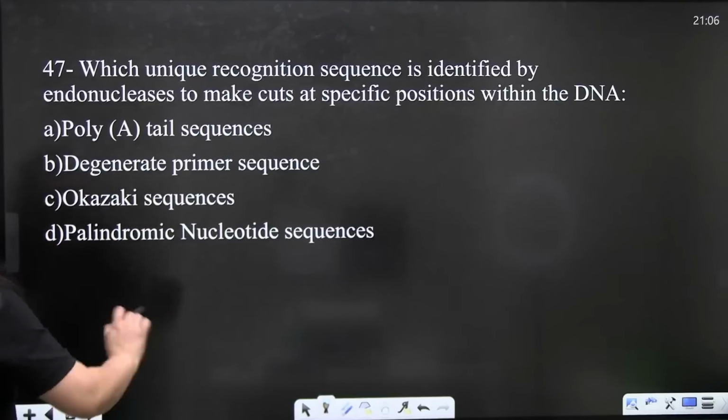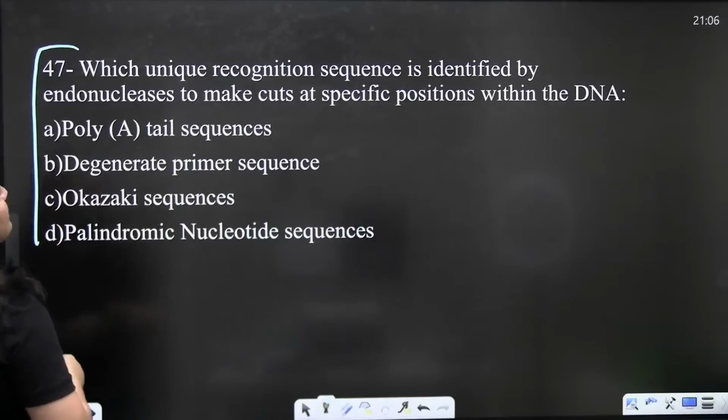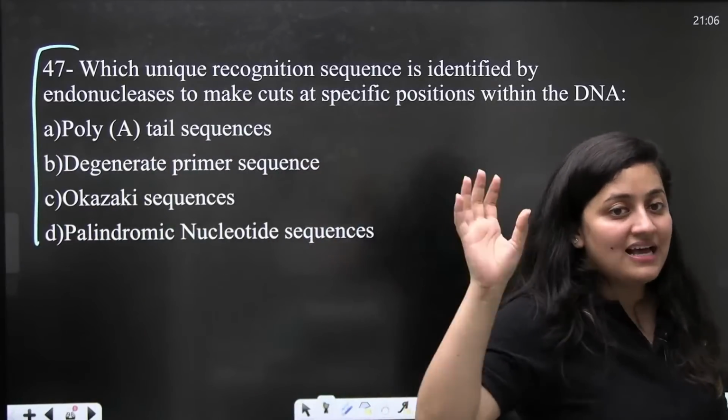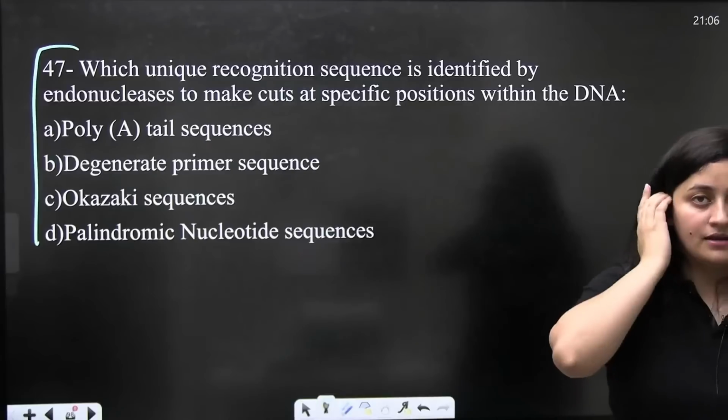The next question: which unique recognition sequence is identified by endonuclease to make cuts at specific positions within the DNA?